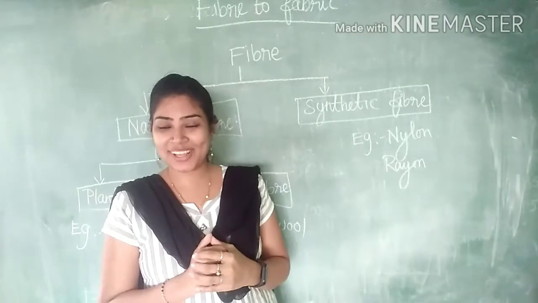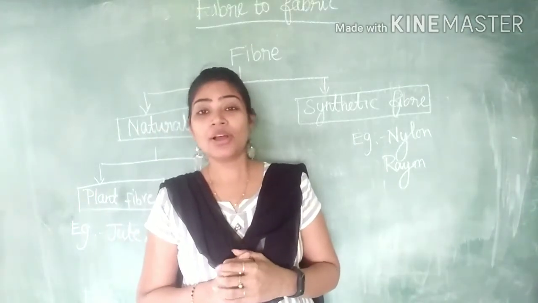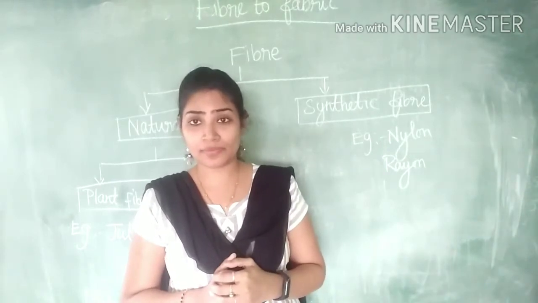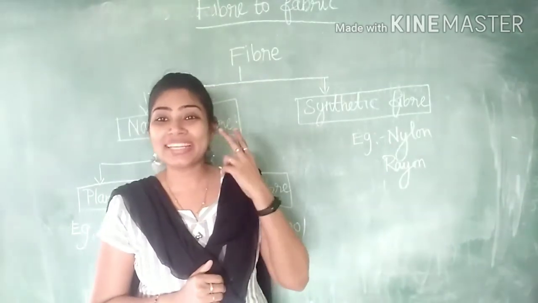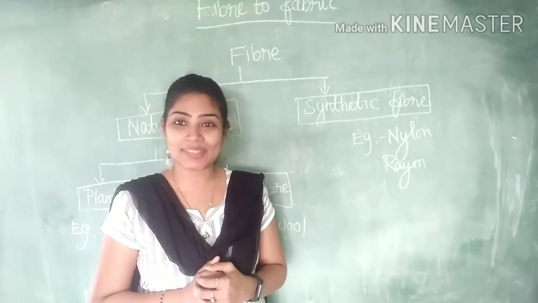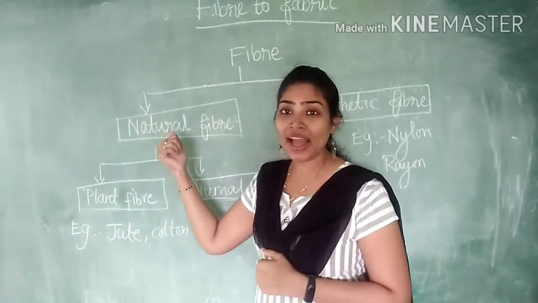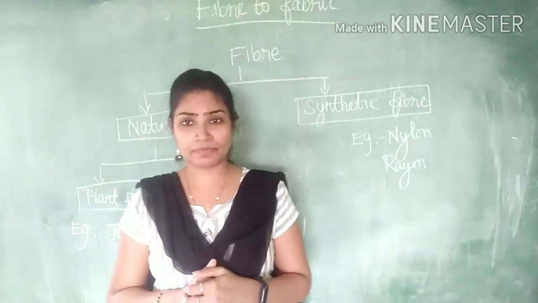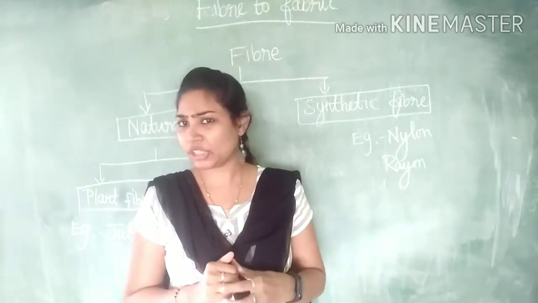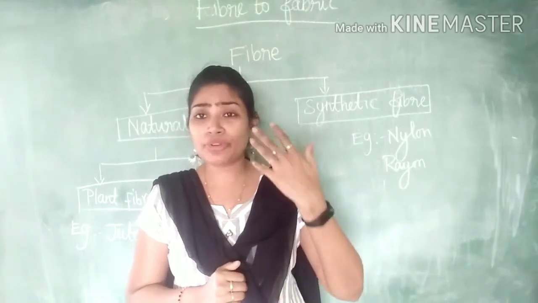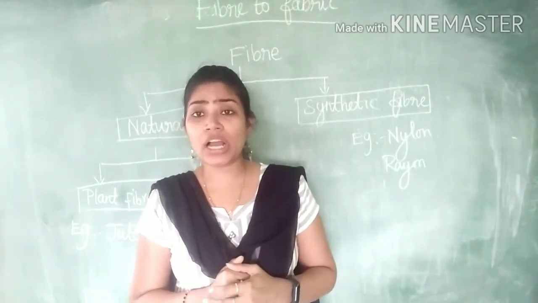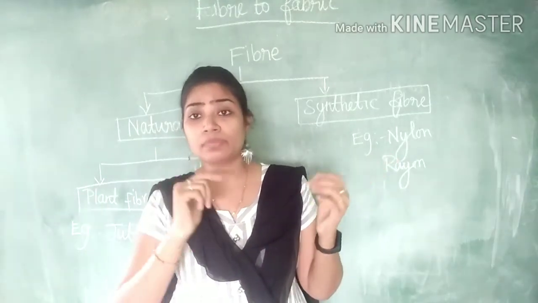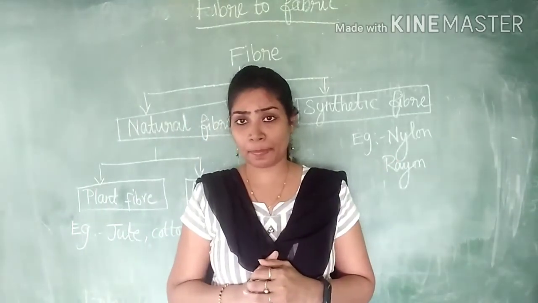So, fibers. What is meant by fibers? Fibers are thin continuous strands which can be broadly divided into two types, that is natural fiber and synthetic or man-made fiber. What is meant by natural fiber? The fibers which we are obtaining from plants and animals come under natural fibers.